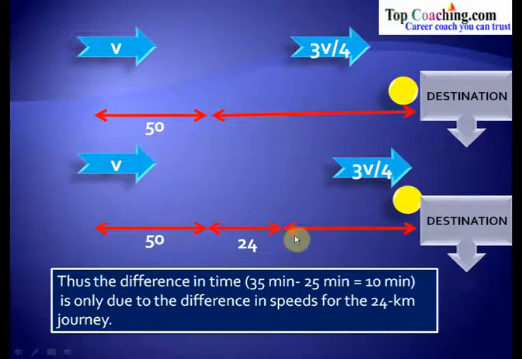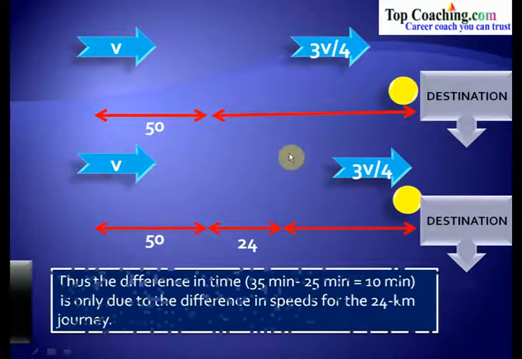For the rest of the part, that is this very distance, the speed is 3v/4 in both the cases, but only for this 24-kilometer distance, the speed in the second case is v kilometers per hour and the speed in this case is 3v/4.